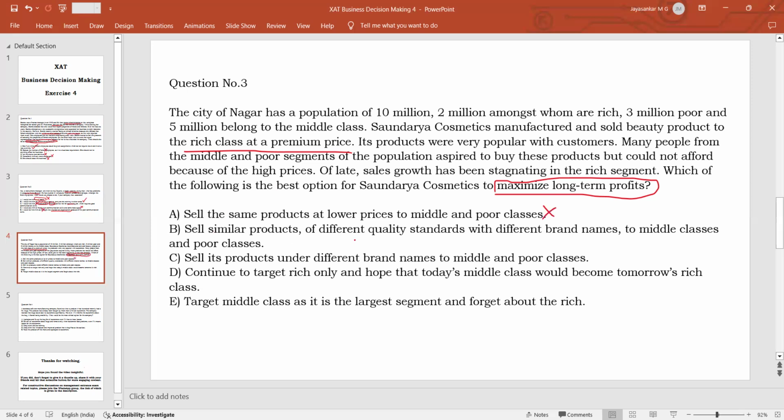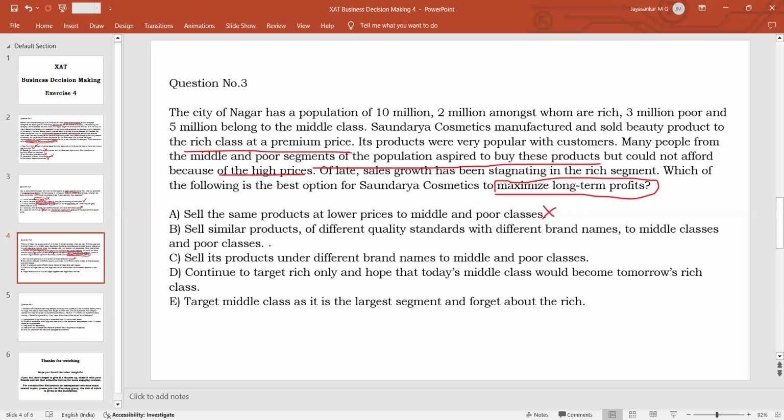Option B, sell similar products of different quality standards with different brand names to middle class and poor classes. So similar products. What is the fact that we have here? The middle class and poor people want to buy these products, but they are not buying because of the high prices. So you manufacture similar products which have maybe lower quality under different brand names and sell to poor and middle classes.